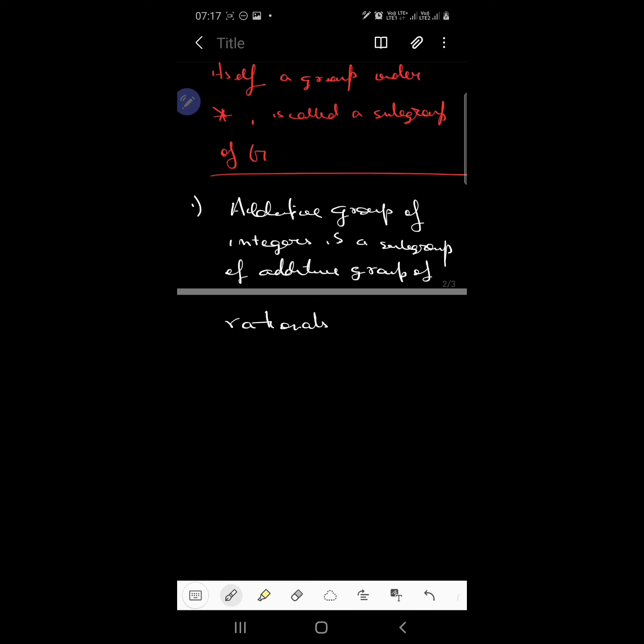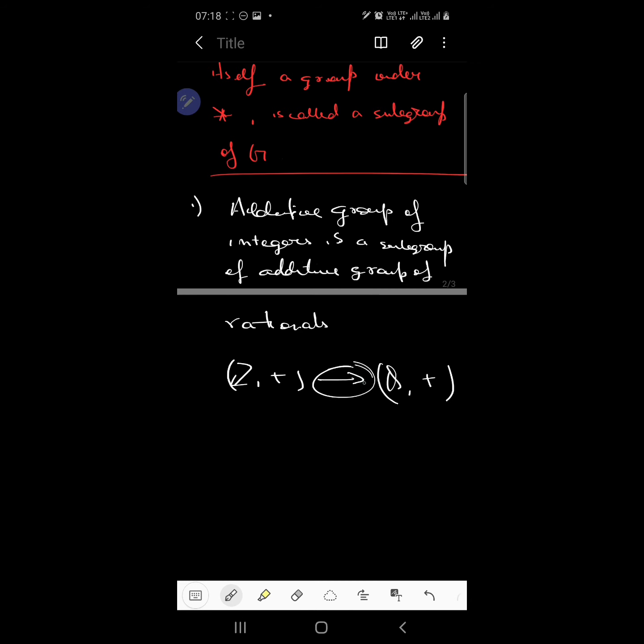That is, the additive group of integers, (Z, +), is a subgroup of the additive group of rationals. So don't confuse with this symbol.